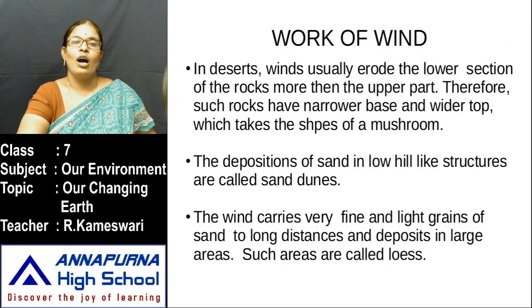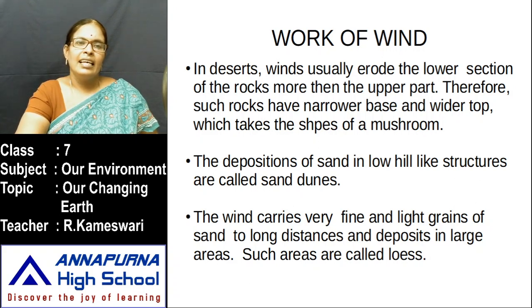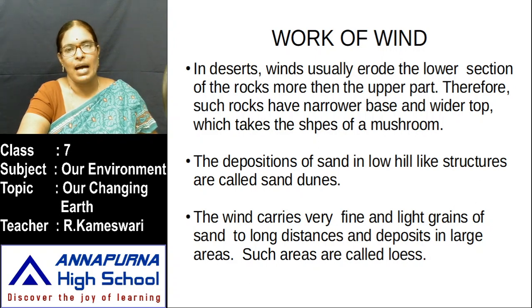After that, how does the wind change our landforms? In desert areas, what is the meaning of desert? A vast area covered with sand is called a desert. Which desert is located in our India? Yes, the Thar Desert. What is the biggest desert in the world? The Sahara Desert. Nice.